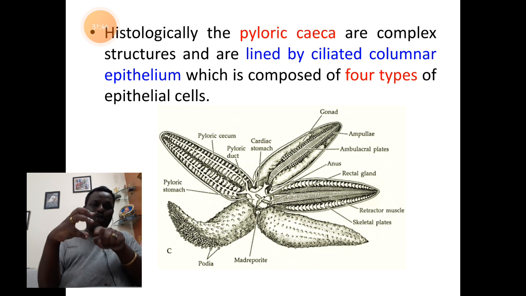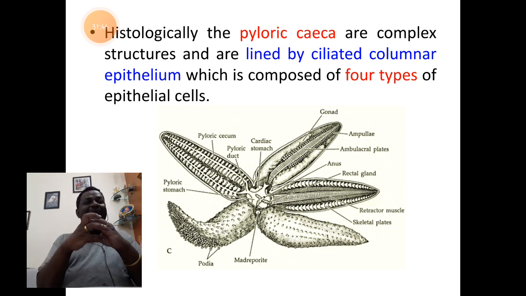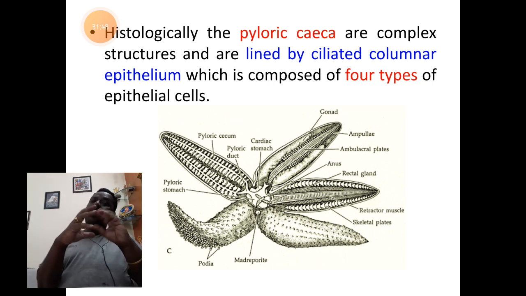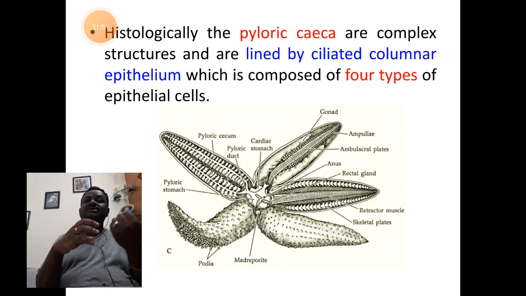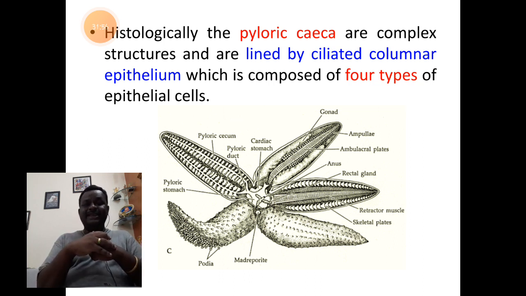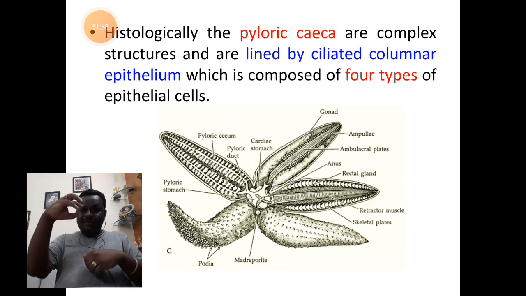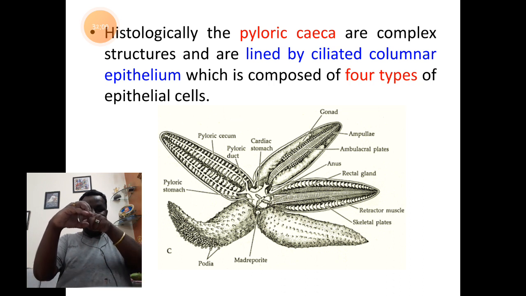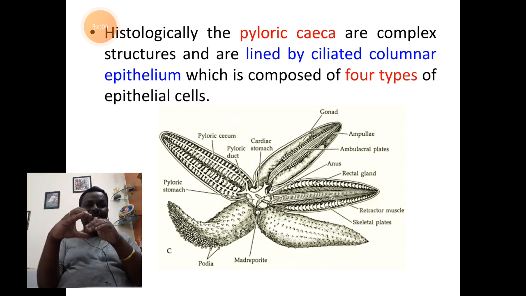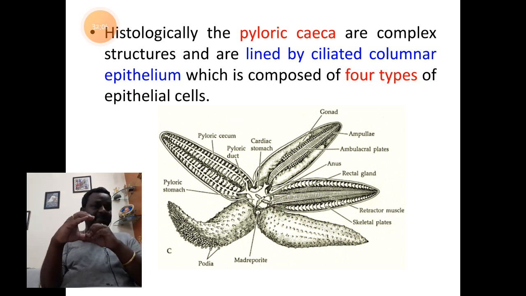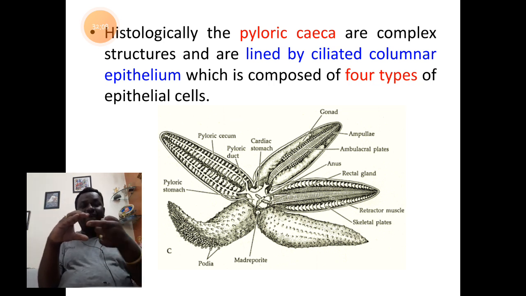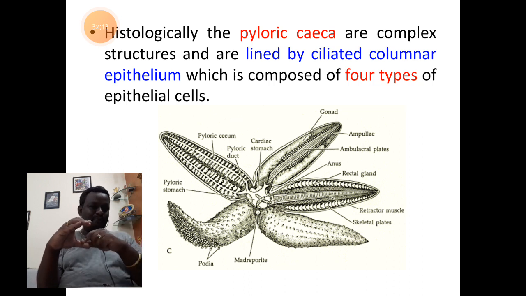Each lobule will have complex structures, and it is lined by ciliated columnar epithelial cells. So each of the lobules, when we look at, has inside the lining of columnar epithelial cells which are ciliated. There are 4 types of epithelial cells based on the function and what they show.